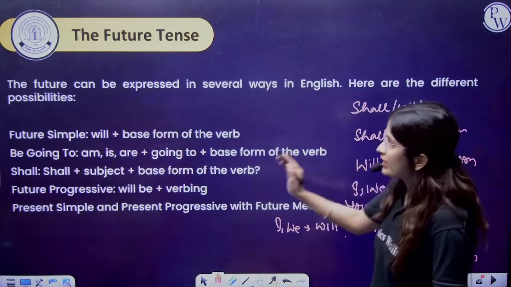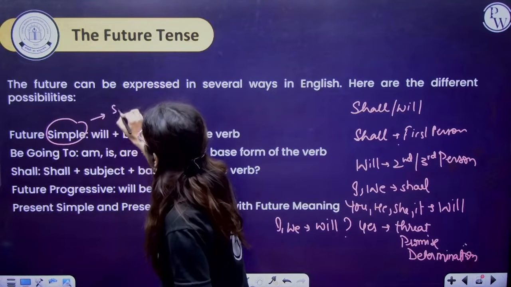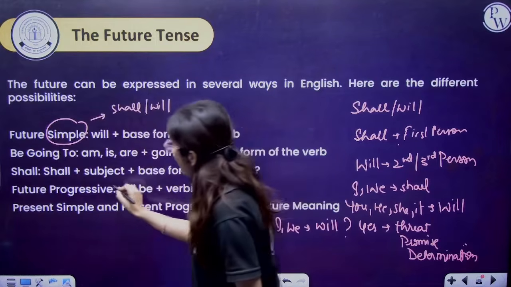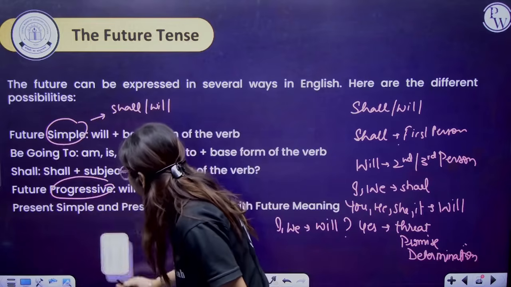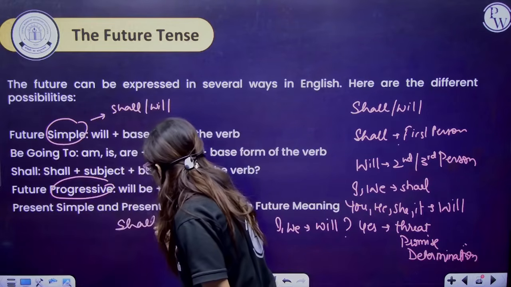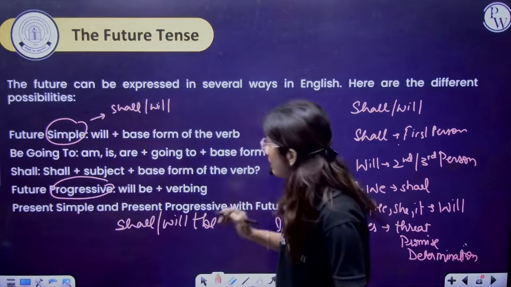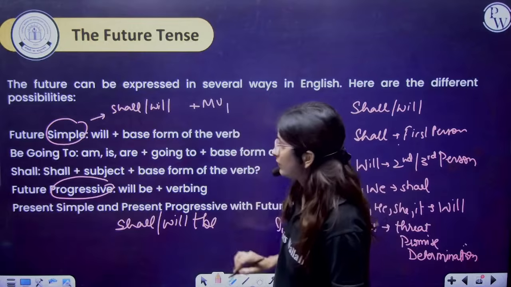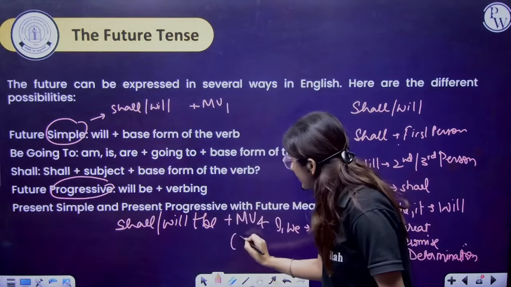Now, if it is a simple future, we have to use shall and will comparatively. If it is a progressive, we have to use shall and will plus be as a helping verb. The main verb will remain the same, with main verb fourth form, that is first form plus ing.